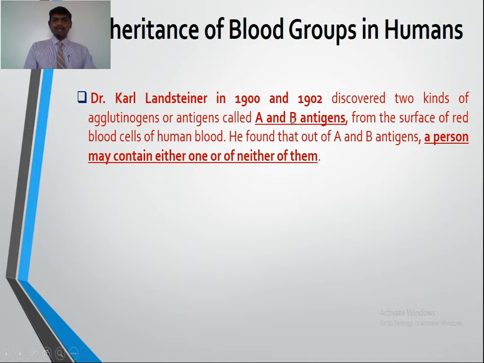We say these are antigen A and antigen B, from the surface of red blood cells of human blood. He found that out of A and B antigens, a person may contain either one of them.